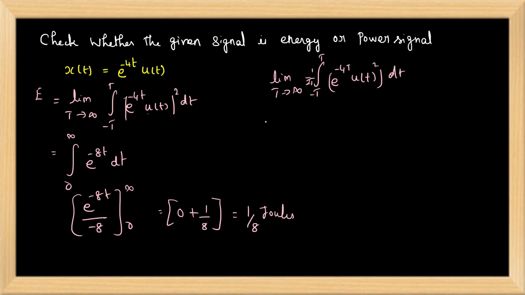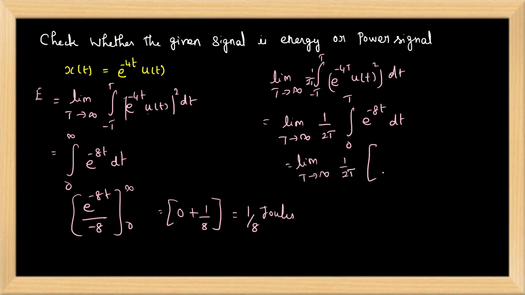Okay. So we have limit t tends to infinity 1 by 2t, integral 0 to t e power minus 8t dt, or limit t tends to infinity 1 by 2t e power minus 8t divided by minus 8, from 0 to t.